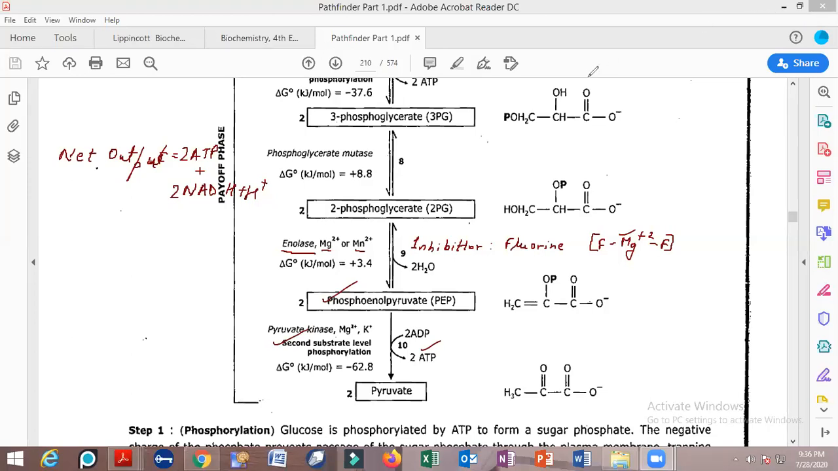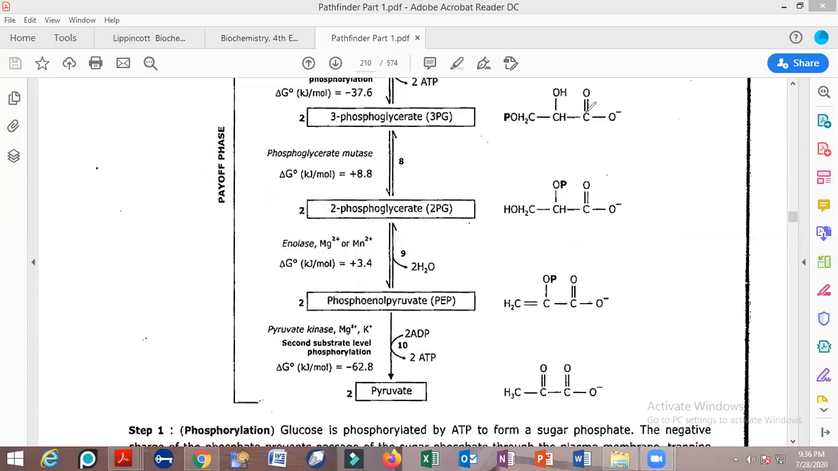Now see, substrate level phosphorylation. What is substrate level phosphorylation? Phosphorylation in the absence of electron transport system. So if you are going to biosynthesize ATP molecules in the absence of electron transport system, then such type of phosphorylation is referred to as substrate level phosphorylation.